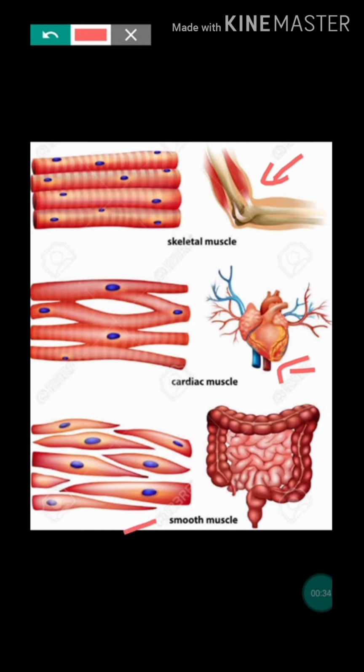Then the last one, that is the smooth muscle. Shape is different. It tapers at both ends, so it is known as spindle shaped muscle. It is involuntary in function, uninucleated, striations are absent, and it is present in the wall of the internal organs. Thank you.